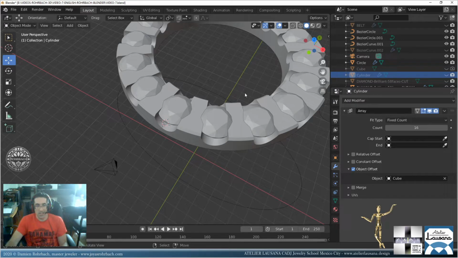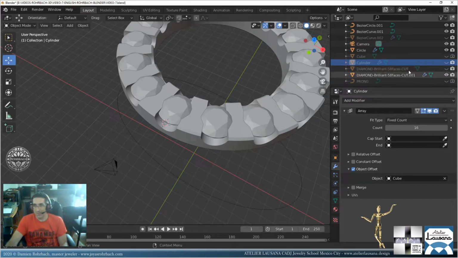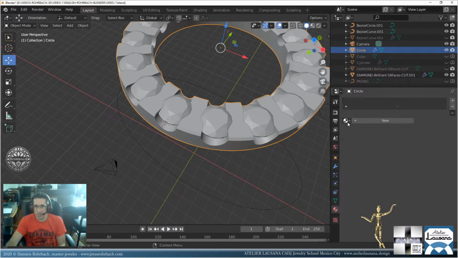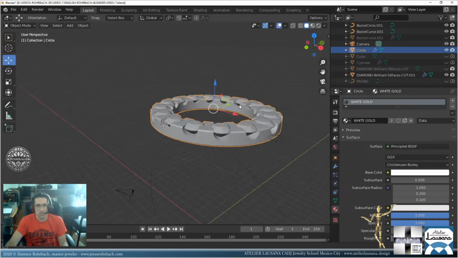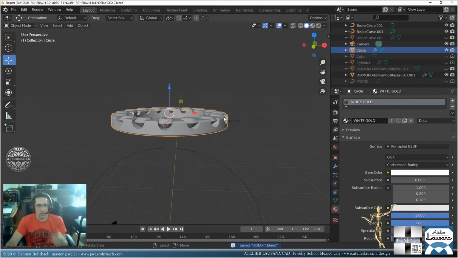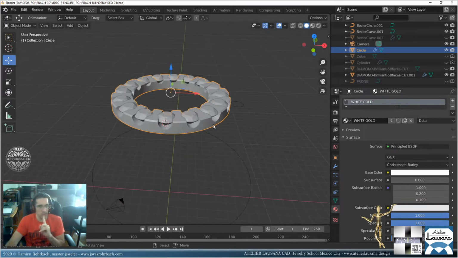There are many cuts left to do. Okay. That's already pretty nice. Don't forget to set the material to white gold at once. Okay, we have this. Now, that's the first cut.